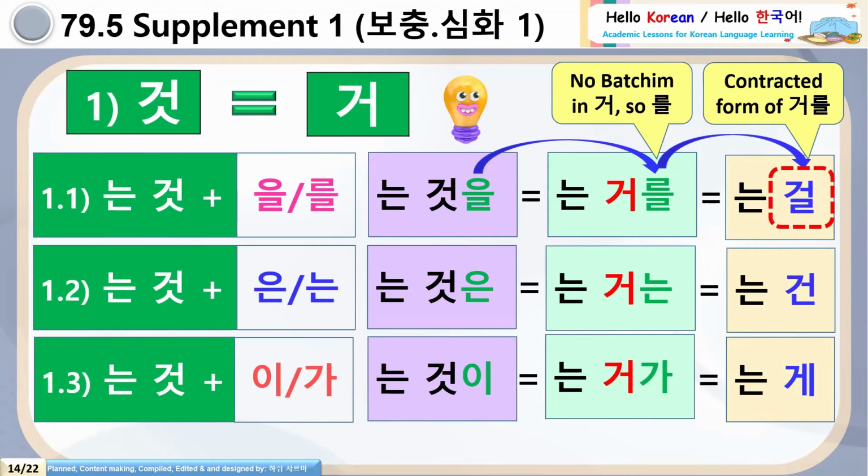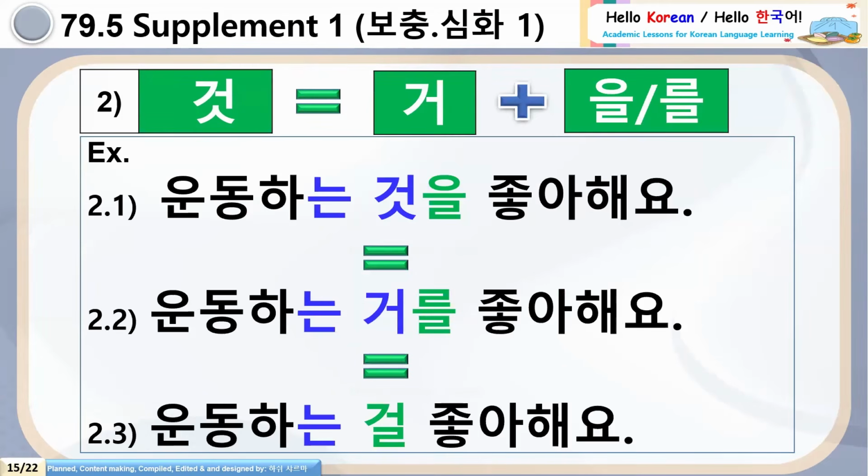So this is the way how this grammar takes different forms in a sentence. Clear, 여러분? So let's move to the next part now with more real practical examples. See, 것 is equal to 거. Let's make one sentence with the 을 rule.